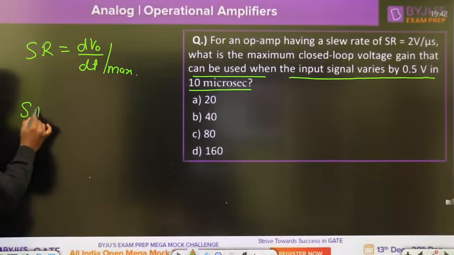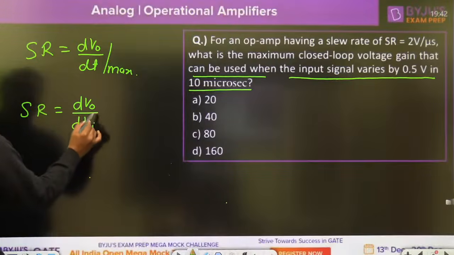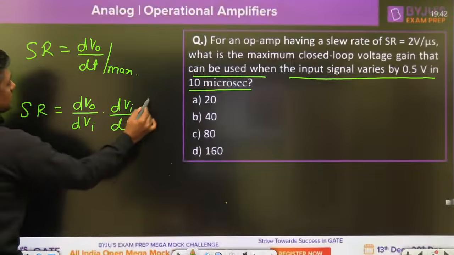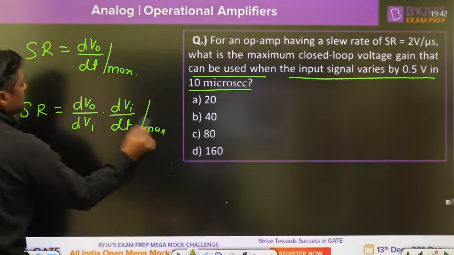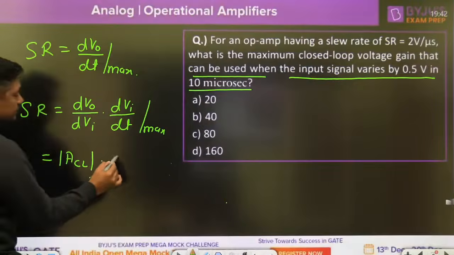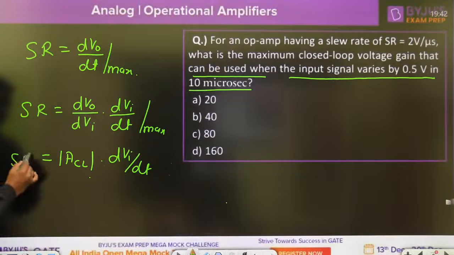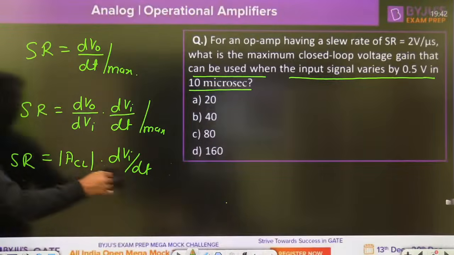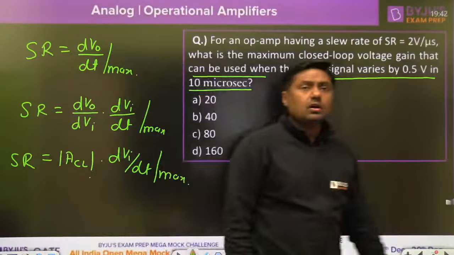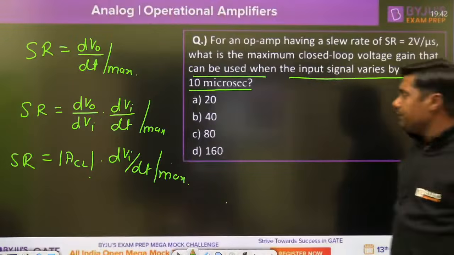Now you can write dV0 by dVi, we are multiplying with dVi and dividing by dVi, and this dV0 by dVi is called closed loop gain. So slew rate is also written as closed loop gain into the maximum rate of change of input voltage. That is the formula. We will use this formula to solve this particular question.